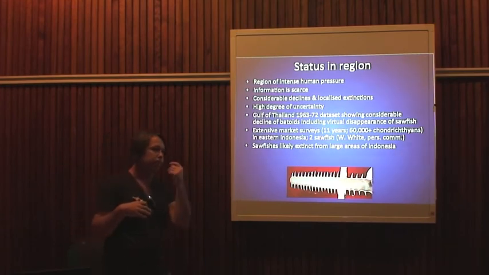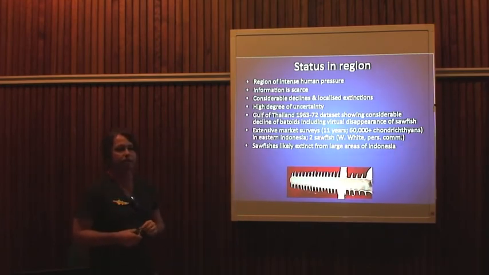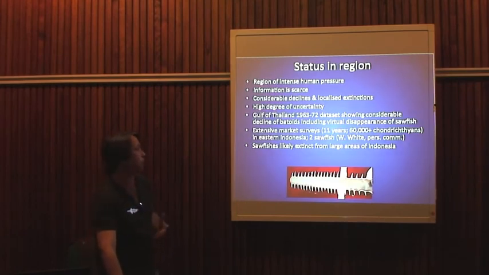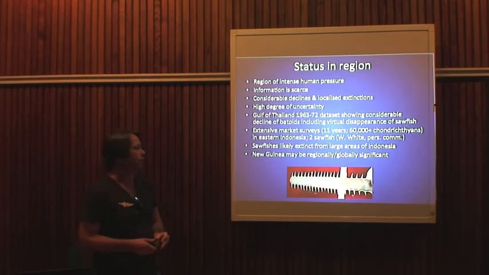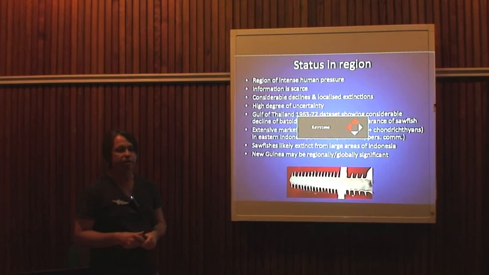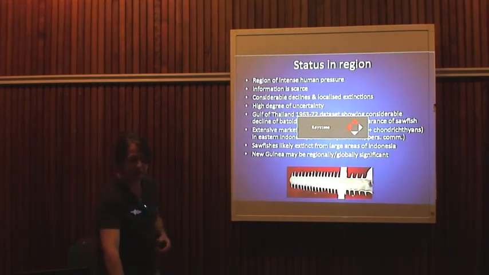And Matthew's talking about in the trade, the narrow sawfish coming from Indonesia or being marketed in Indonesia. That's certainly coming from outside the coastal areas of Indonesia. It's certainly coming from places like the Arafura or Timor Seas, or even wider again. And I think New Guinea may prove to be a regionally important area where there's still fairly pristine systems where there's populations of things like Pristis pristis.